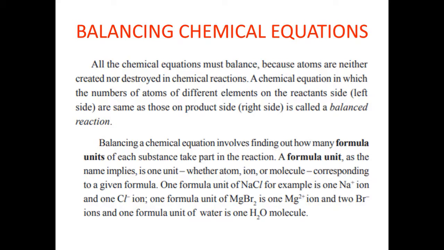But if it is the formula unit of water, it is H2O, because NaCl and MgBr2 are called ionic substances, and H2O we call a covalent molecule. How it is, you will learn in my next classes.